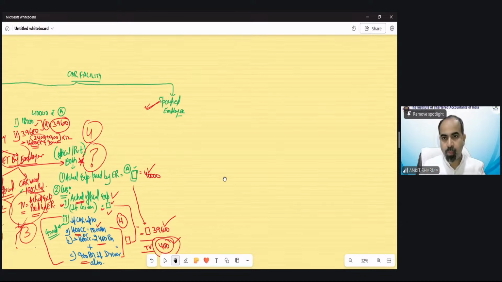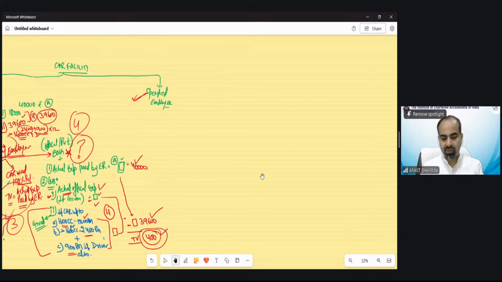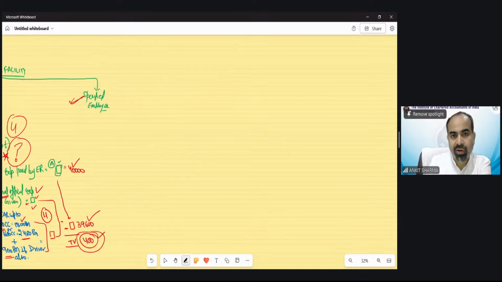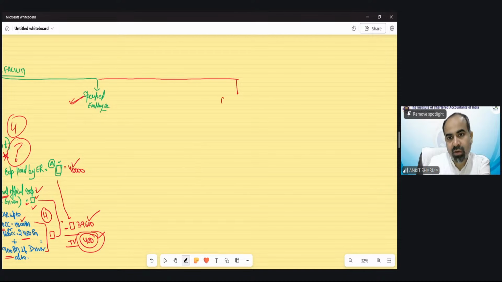So I need space. So second case, I am going to drag it over here. Specified employee. When the car is owned or on rent by the employer. Now, technically, the car has been provided by the employer to the employee.